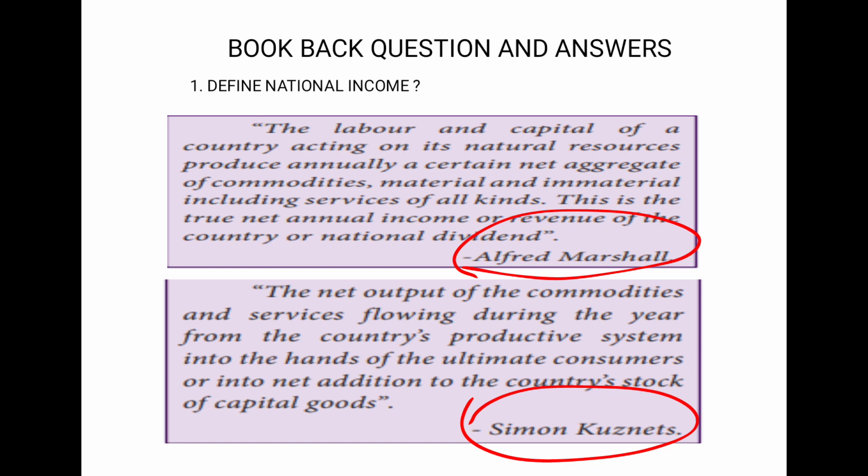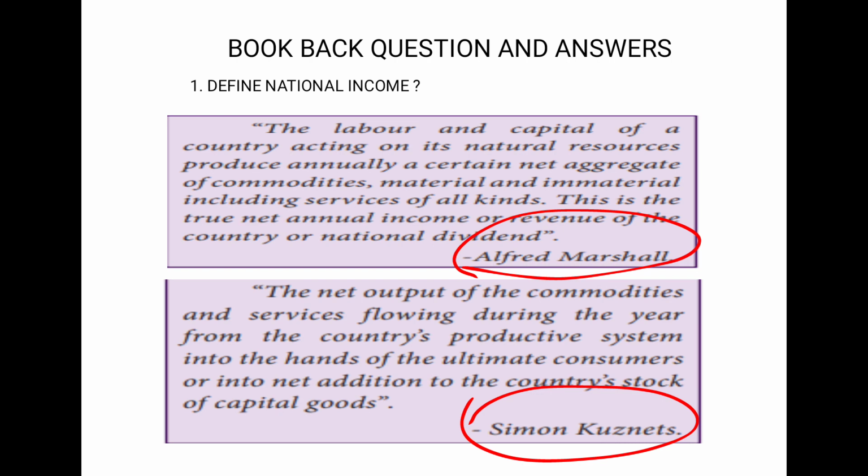It can be material or immaterial. You can even add services, because service is very essential. From whatever resources you use and the commodities you manufacture, you get the revenue. That is what we call national income.